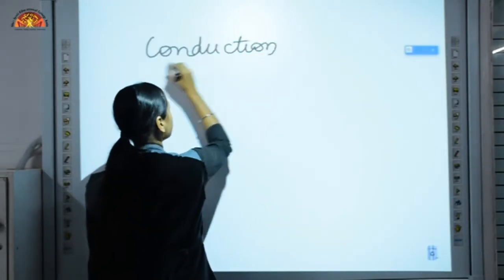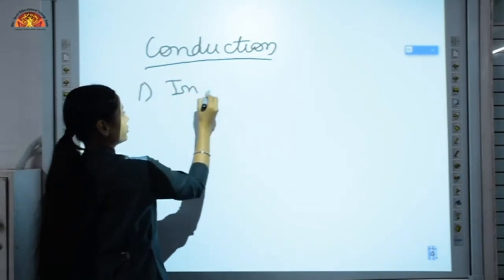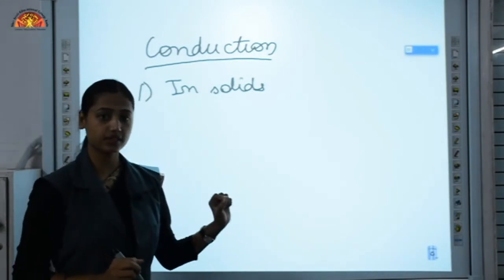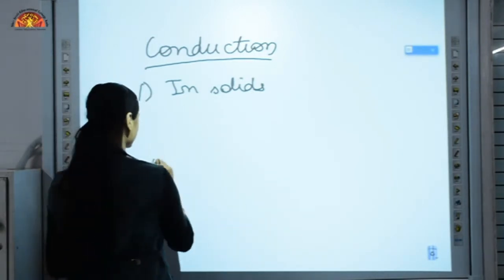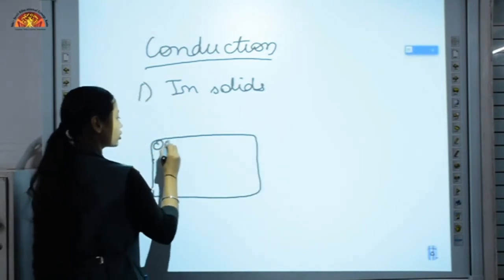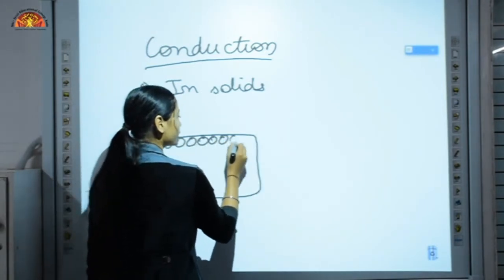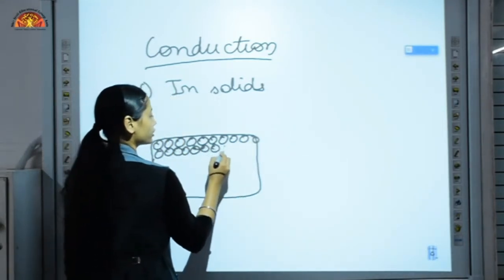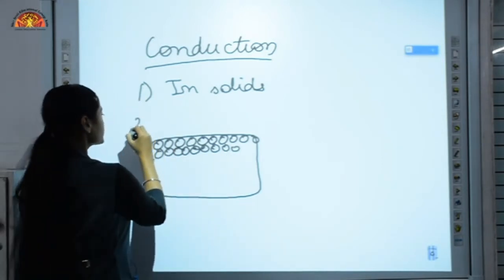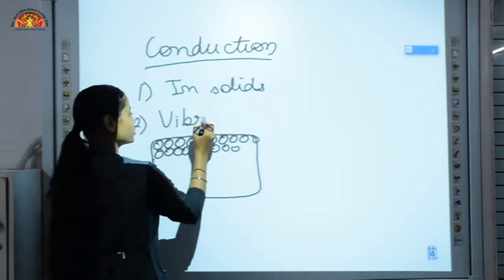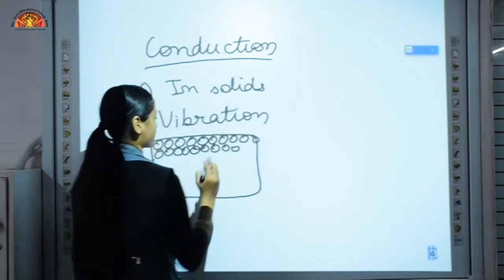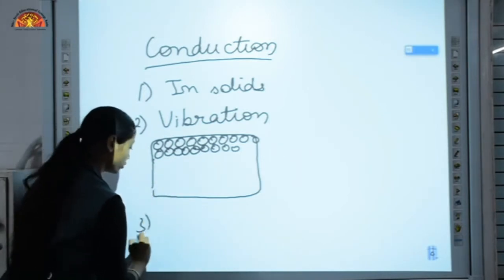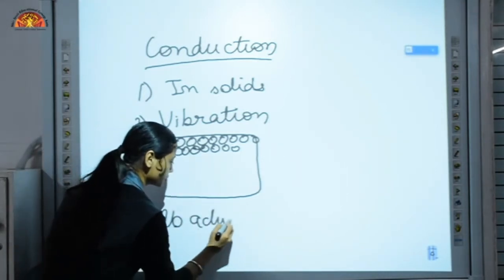Conduction takes place in solids only. Always remember, conduction always takes place in solid objects. As you know, the molecules in solid objects are tightly packed. They are very close to each other. So there is no actual movement in these molecules. So what happens? There is vibration of these molecules. These molecules vibrate about their mean position. There is no actual movement.